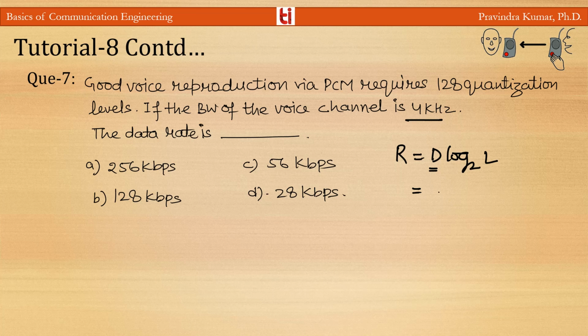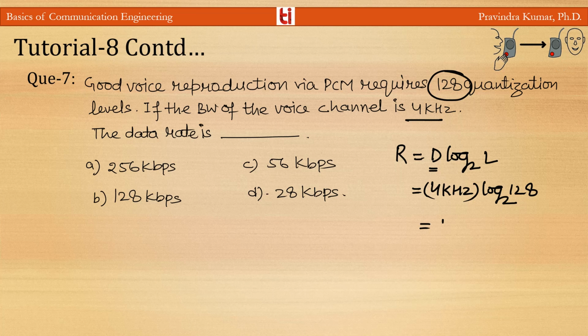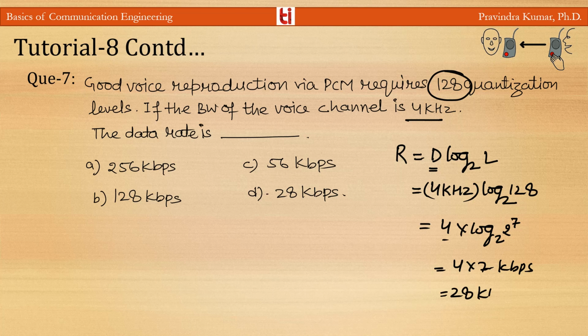So for the voice channel, analog channel, it is 4 kilohertz into log 2 L, and we require a total 128 levels. So L is 128. So from here 4 into log 2 of 2 to the power 7, or it is 4 into 7 kbps, or it is 28 kbps. So here option D, 28 kbps, is the right option.